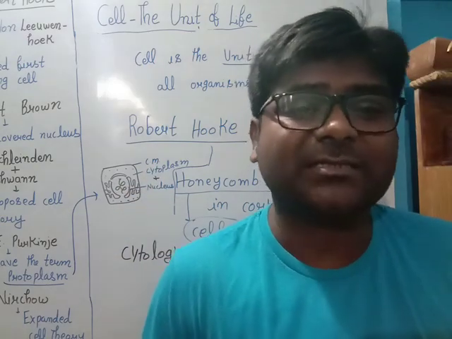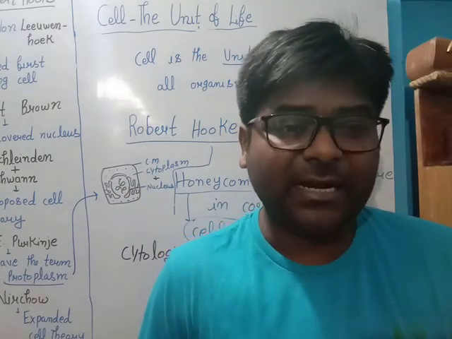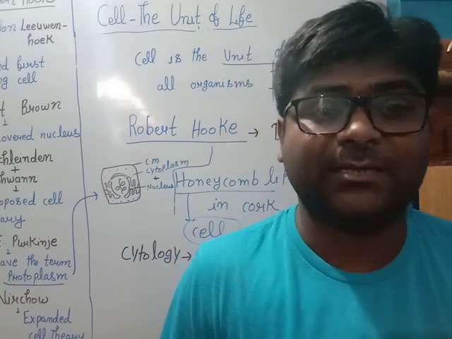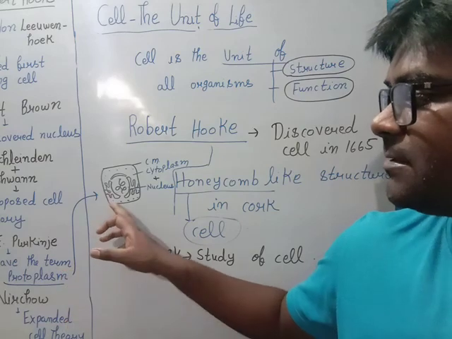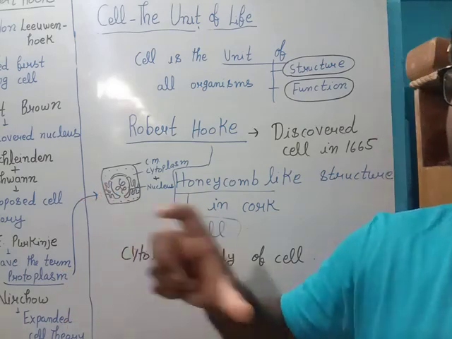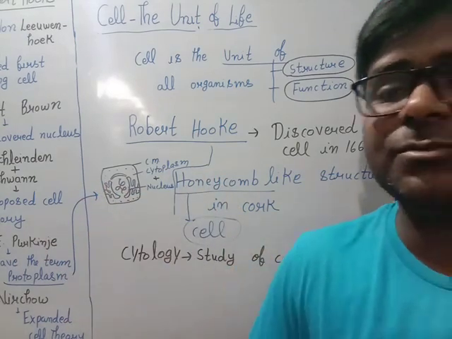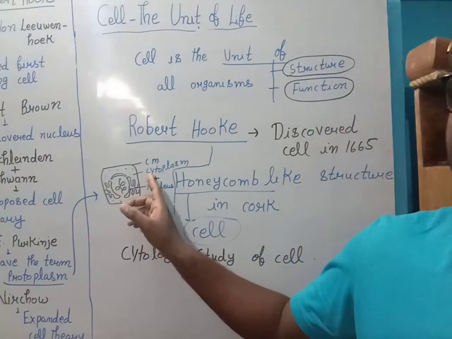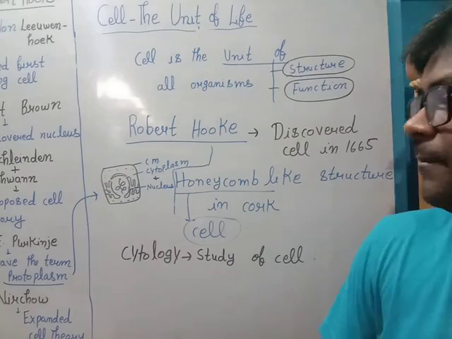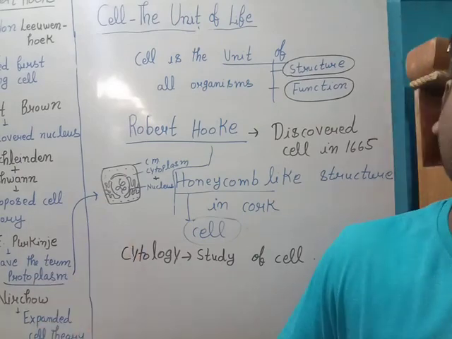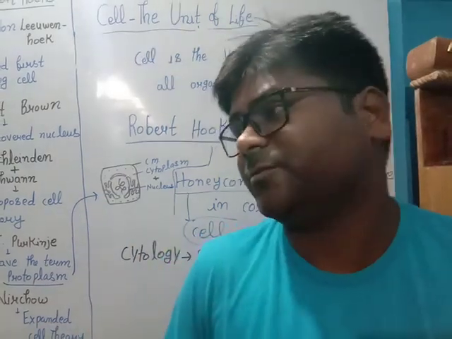It is not a stationary structure. Inside the cell there is dynamicity, there is movement, and that movement is due to protoplasm. Whole liquid content inside the cell is known as protoplasm. You have a mathematical expression also, cytoplasm plus nucleus is equal to protoplasm. Huxley told that protoplasm is the physical basis of life.